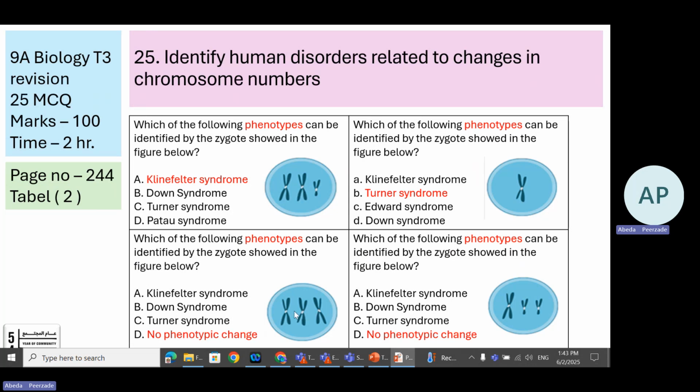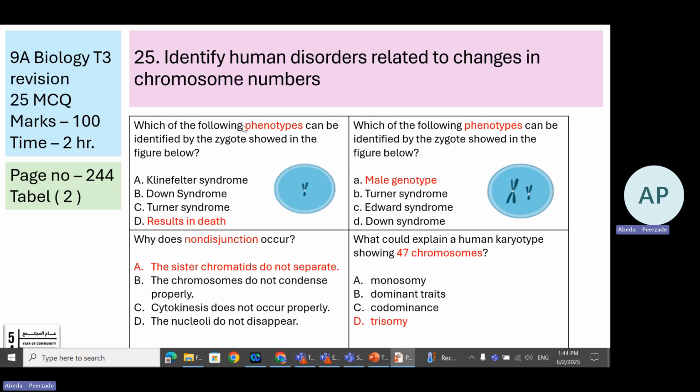Similarly, this one is a female, XX, with one extra chromosome, so no phenotypic change. Only one X chromosome, this is Turner syndrome. Now, again, this is a male XY with one extra Y chromosome. Similarly, females have no phenotypic change with one extra chromosome. Males with one extra Y chromosome have no phenotypic change. Which of the following phenotypes can be identified? You can see it's just a single Y that results in death. This is the normal male genotype XY.